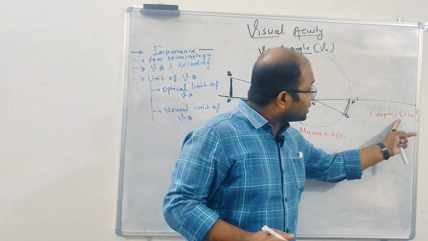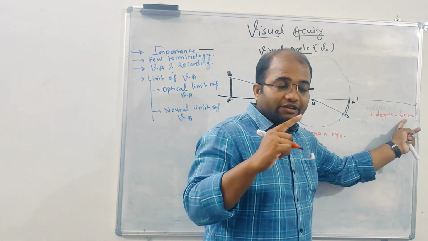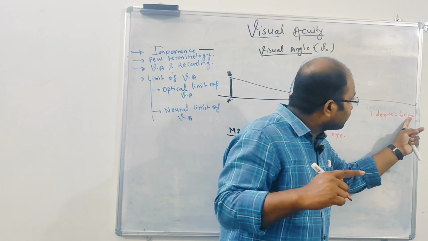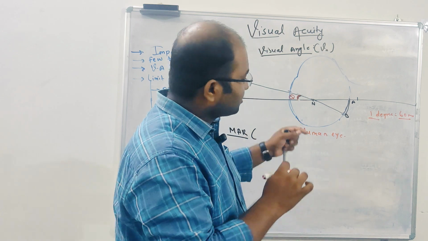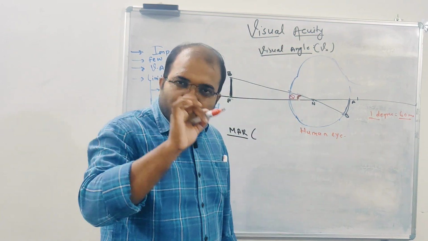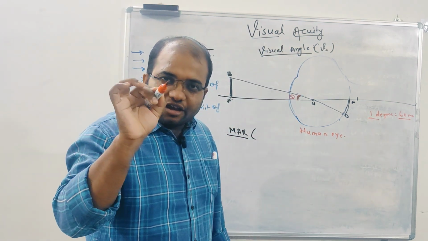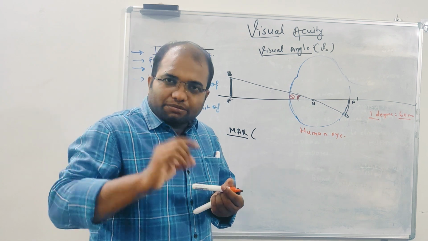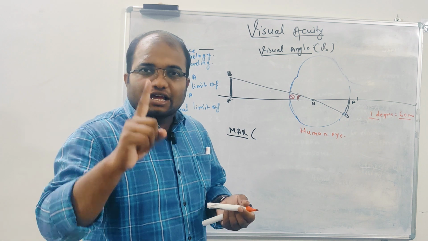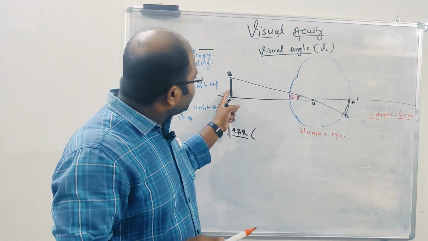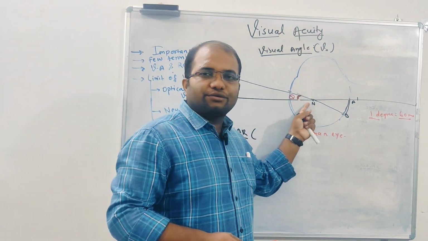If you divide it into 60 parts, you get 1 minute. 1 degree equals 60 minutes. With a circle, if you just mark 1 degree, you know how small it is. And out of that 1 degree, you make 60 parts, you get 1 minute. Okay, and if your object subtends even that 1 minute, that is enough.